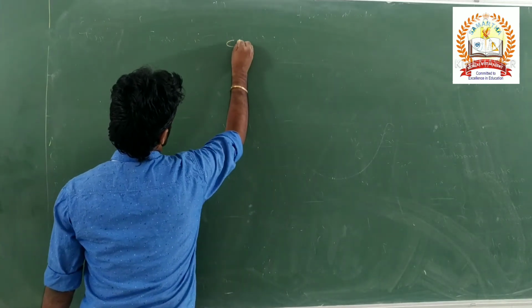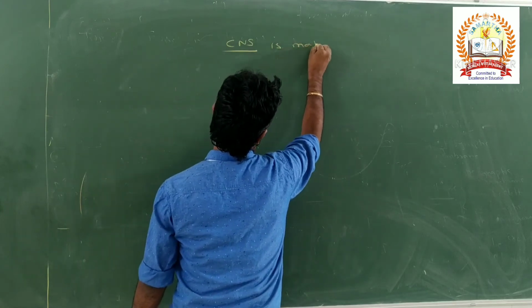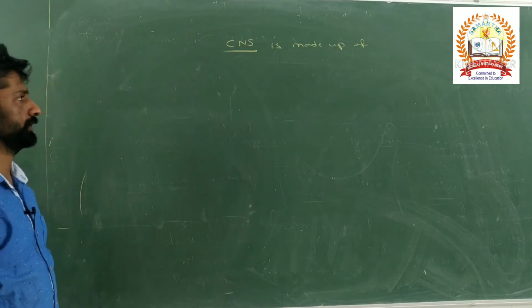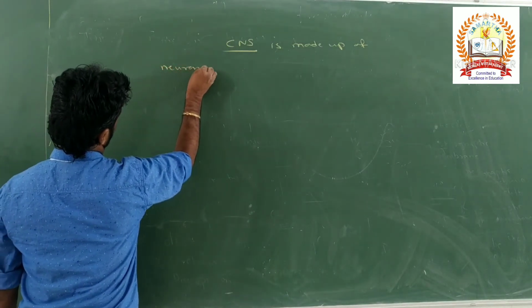So the central nervous system, CNS, is made up of neurons.